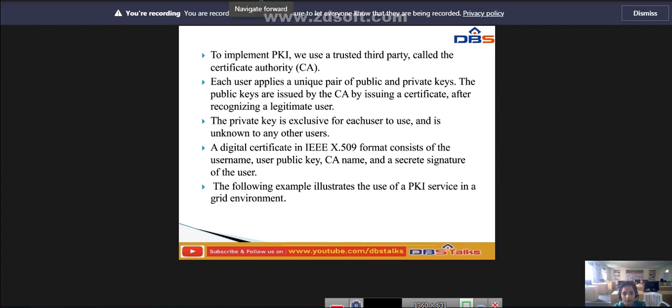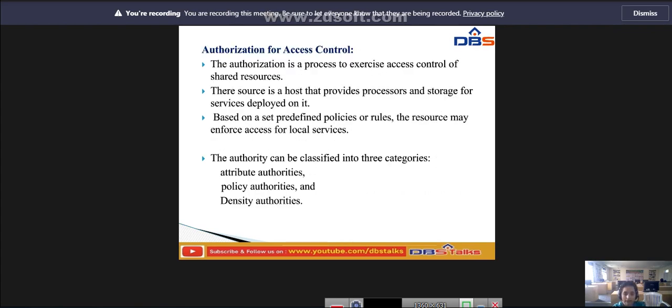Next, coming to authorization for access control. Authorization is a process to exercise access control of shared resources. The resource is a host that provides processors and storage for services deployed on it.